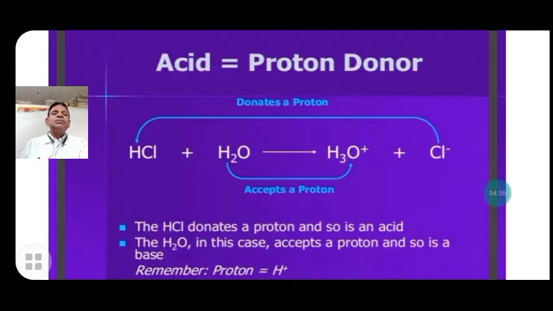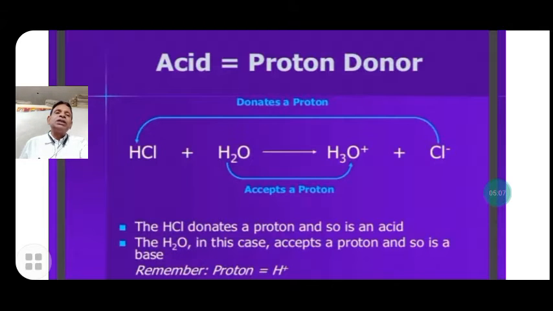These are acid-base pairs. H2O gains the hydrogen to form the hydronium ion. The hydronium ion is the acid, and H2O is the base because it accepts hydrogen. Chloride, after accepting a hydrogen ion, acts as a base. These are the acid-base pairs.